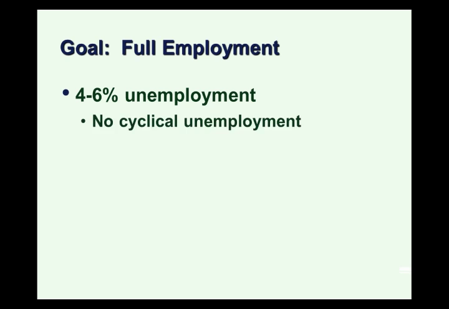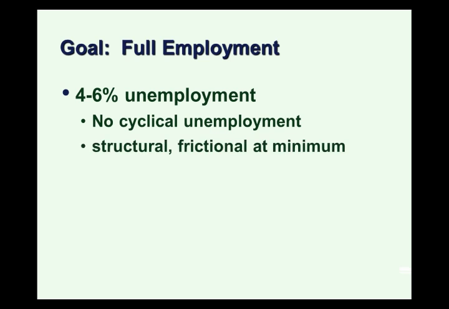With these different types of unemployment, what is our goal? What kind of unemployment rate do we expect to see in an economy that's doing well? Well, the goal for an economy should be what we call full employment. And full employment means, in the United States, it's around 4 to 6% unemployment rate, not zero. Full employment exists when there's no cyclical unemployment, and when structural and frictional unemployment are at a minimum.